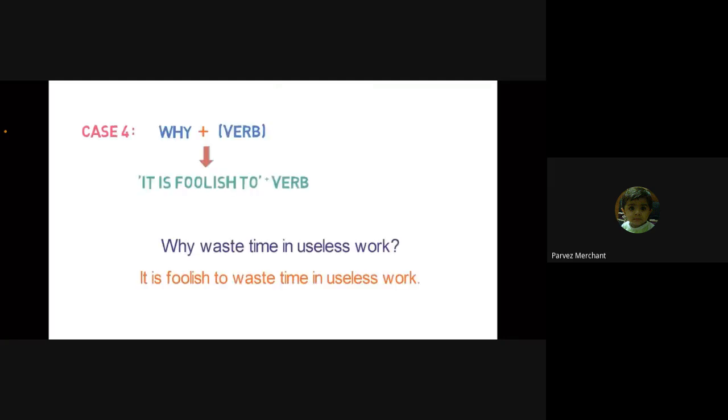Now, let's look into case 4. Sentences where the structure is "why" plus verb. It gets converted to "it is foolish to" plus verb. Let's look into an example of it. Why waste time in useless work? After converting it, the sentence will be, it is foolish to waste the time in useless work.